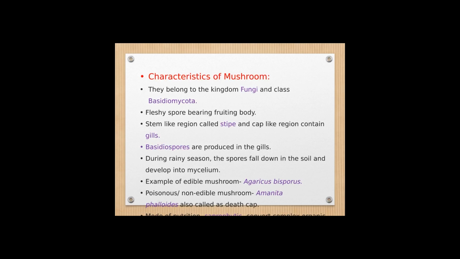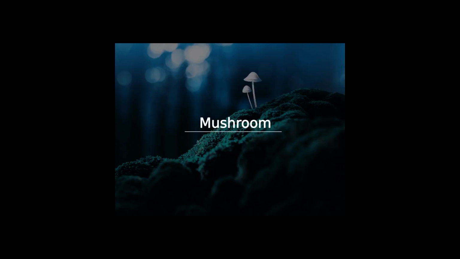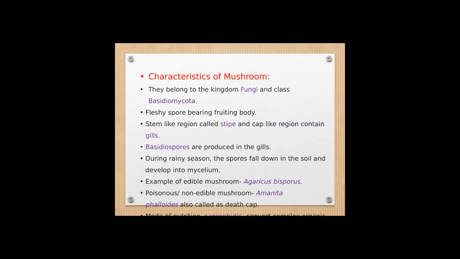When I say fleshy, it means that it is fleshy in nature, it has more mass and thereby produces spore and belongs to the class Basidiomycota. Now, coming back to the body of the mushroom, it has a stem like region that is called as